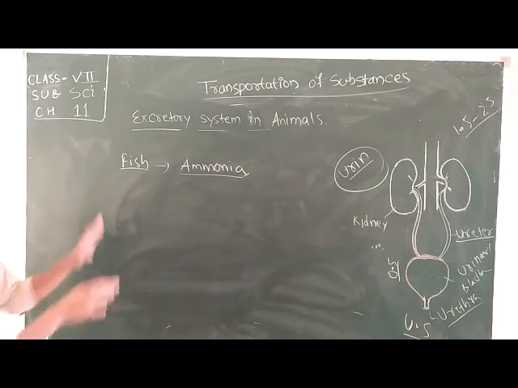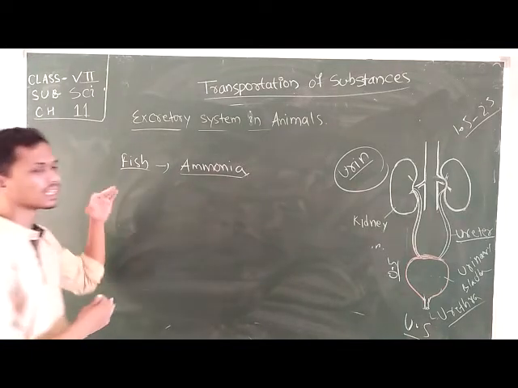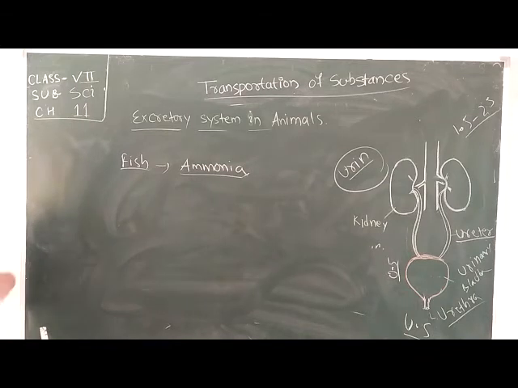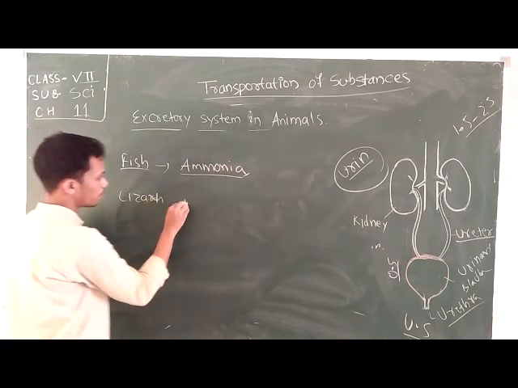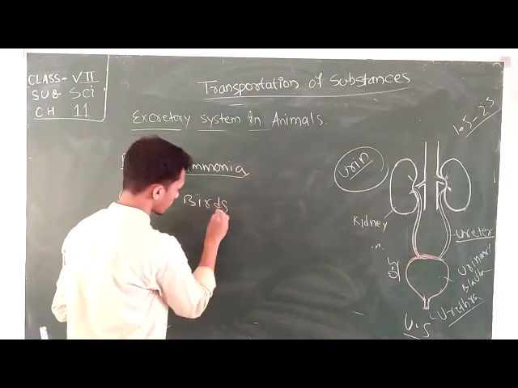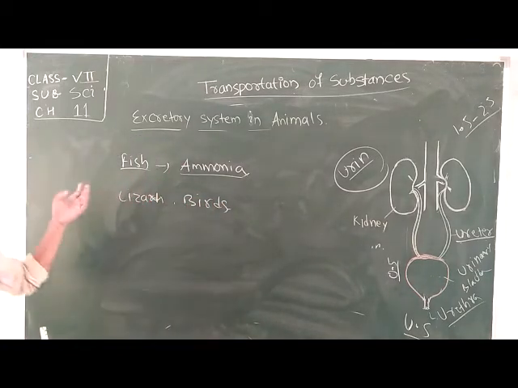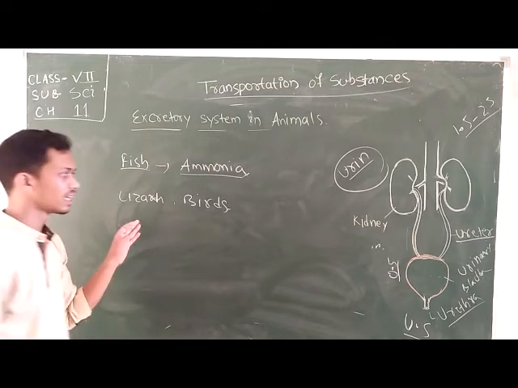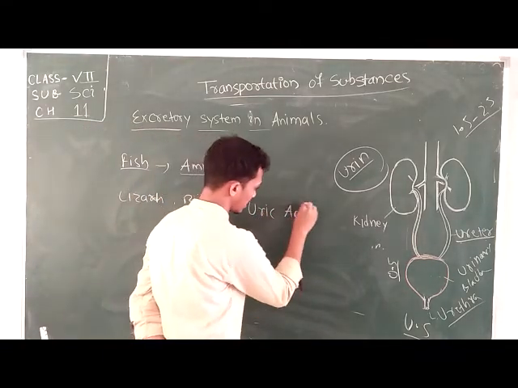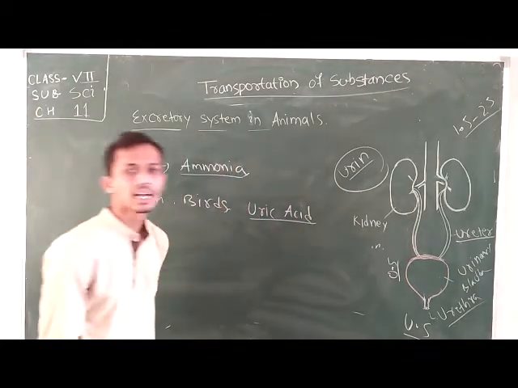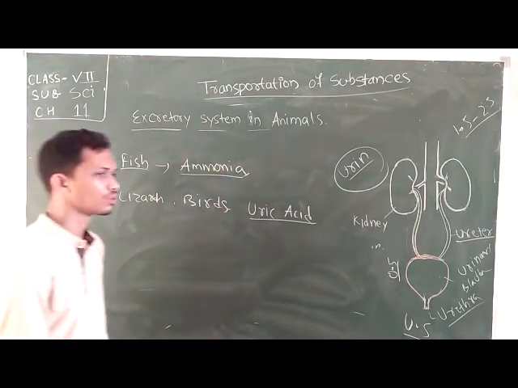Okay, so there is a very simple excretory process in aquatic animals. Okay, but in animals like lizards and birds, their excretory product is uric acid, and this uric acid cannot be easily dissolved with water.